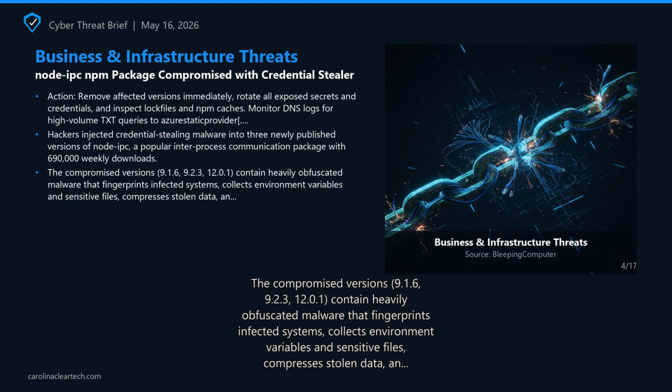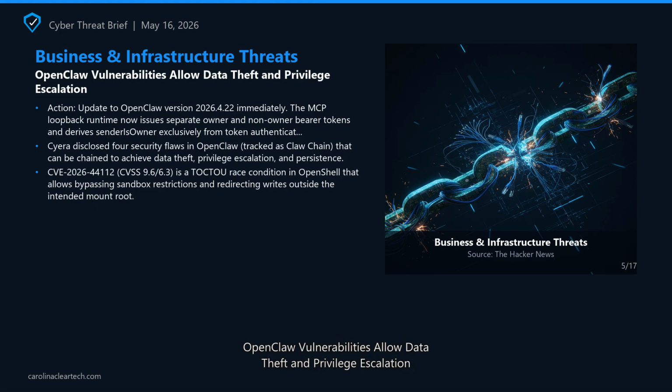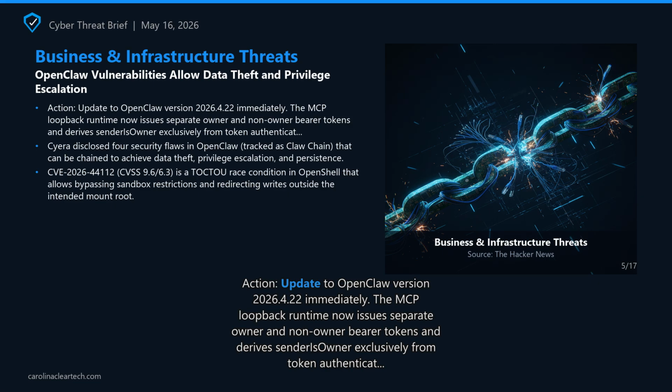Action: remove affected versions immediately, rotate all exposed secrets and credentials, and inspect lock files and NPM caches. Monitor DNS logs for high-volume TXT queries to azurestaticprovider.net and node.js domains. Audit NoDip usage across development and production environments. Source: Bleeping Computer. OpenClaw vulnerabilities allow data theft and privilege escalation.